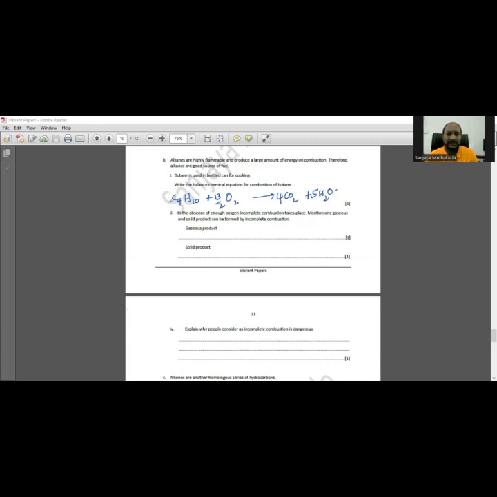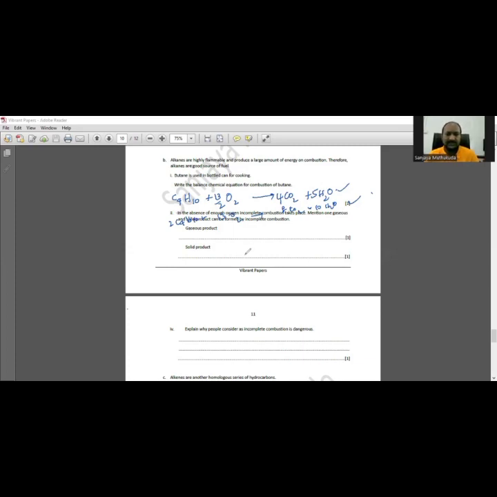Or you can multiply this whole equation by 2. So you can write the equation as 2C4H10 plus 13O2 arrow 8CO2 and 10H2O. Both the equations are okay. Either way you can write with 13 over 2 or 13 oxygen.